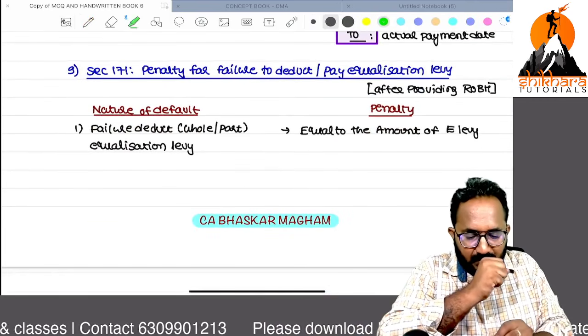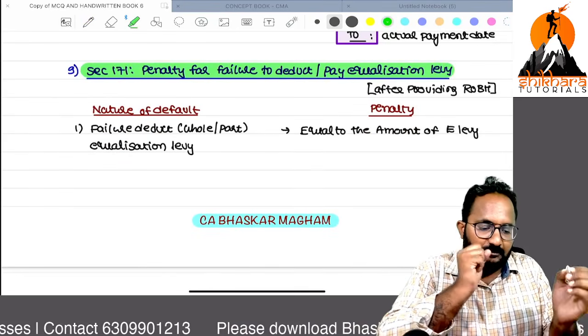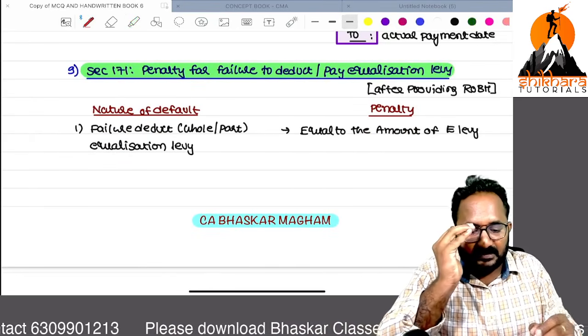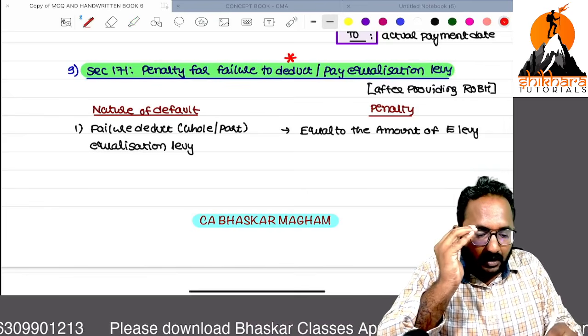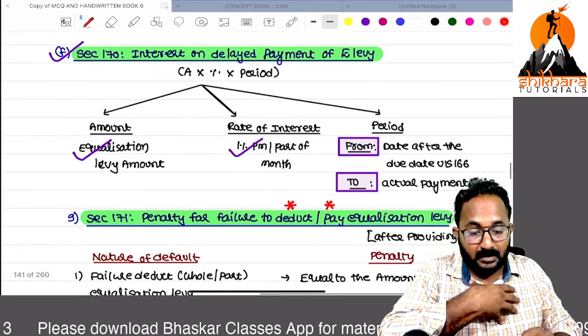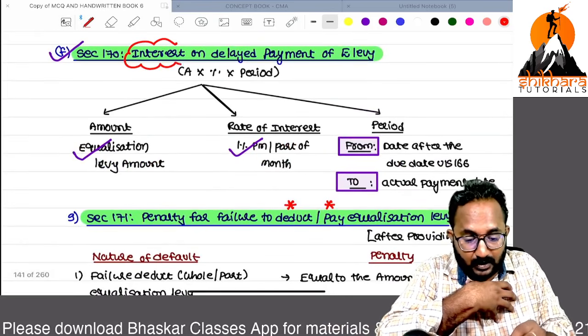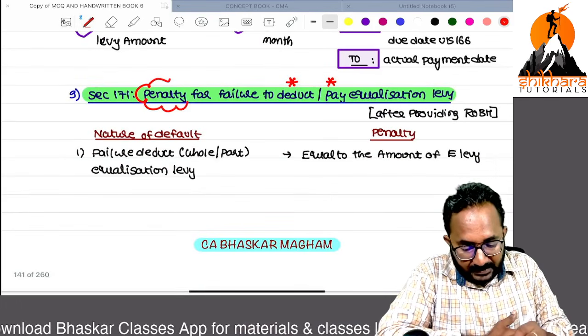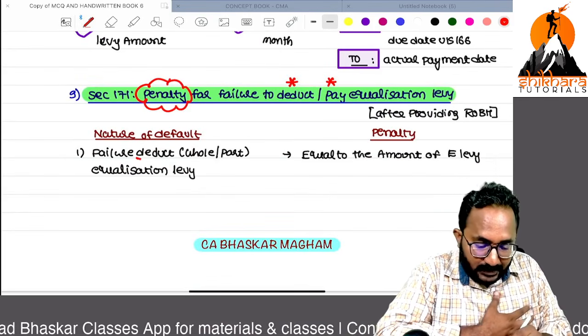Next, penalty for failure to deduct or pay the equalization levy. If you have not deducted, or deducted but not paid, then you have to pay the penalty. Remember, interest we have to pay if payment is delayed. Penalty is also applied, remember. Sir, failure to deduct.